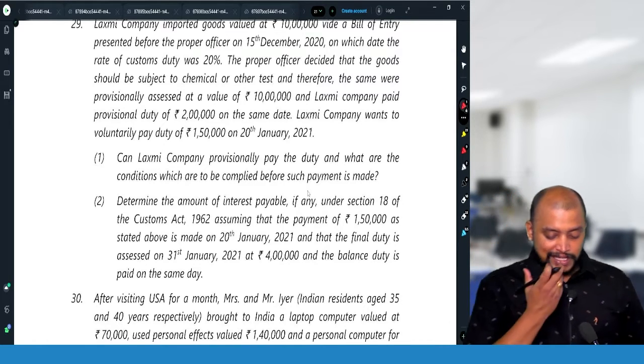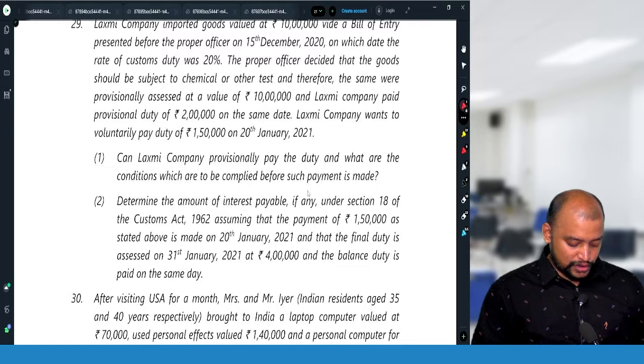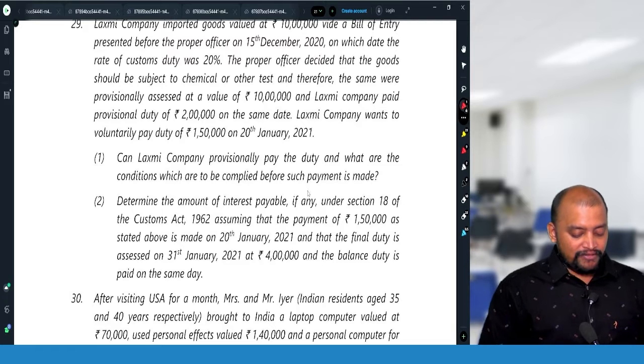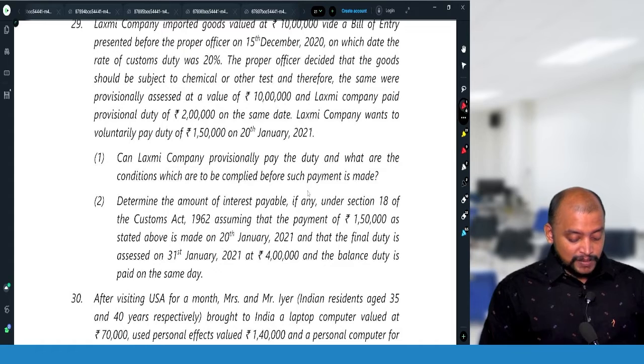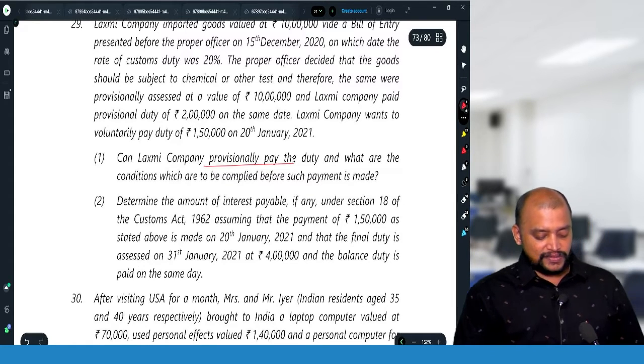The proper officer decided that the goods should be subject to chemical or other test, and therefore the same were provisionally assessed at a value of 10 lakh rupees, and Lakshmi Company paid the provisional duty of 2 lakhs on the same date. Lakshmi Company wants to voluntarily pay duty of 1,50,000 on 20th January 2021. Can Lakshmi Company provisionally pay the duty, and what are the conditions to be complied with?